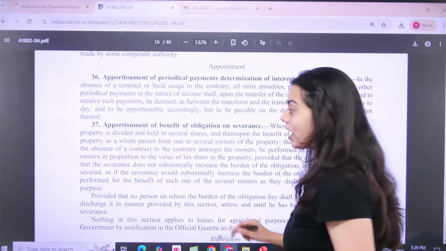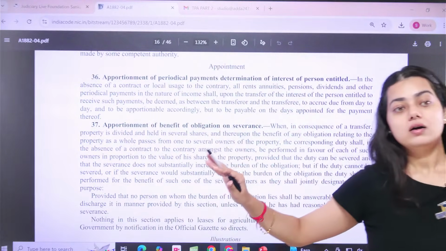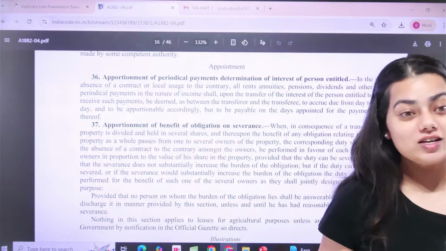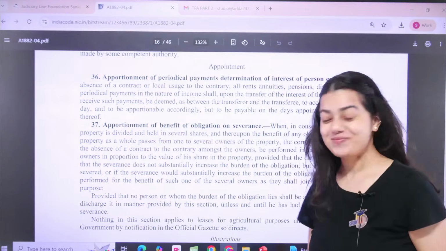I hope I have read the section now, and Deepak Suroi is saying, ma'am, aapki English achhi hai. Thank you so much. Thank you so much.